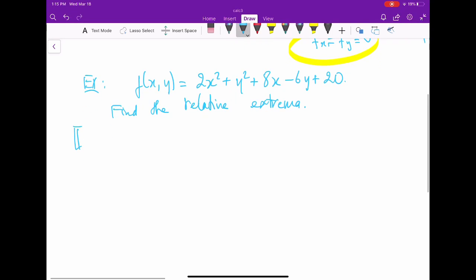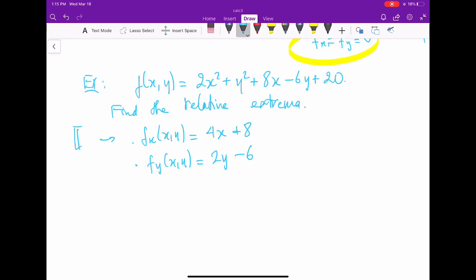So the first step is we need to find partial derivatives, right? Let's find f_x of x and y. That is 4x plus 8. You just differentiate this function with respect to x. And you find f_y of x and y, which is 2y minus 6.